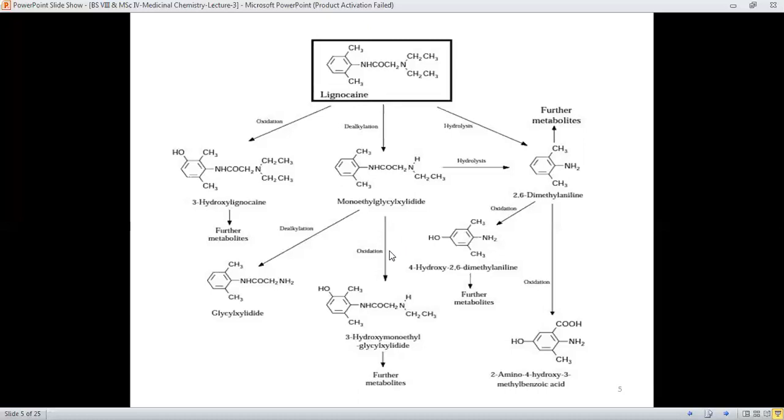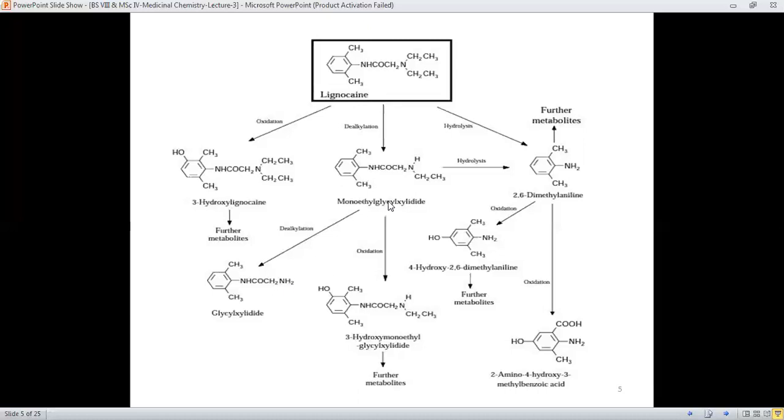It can attain this pathway to undergo oxidation. And the third pathway is concerned with the dealkylation of this monoethyl glycyl derivative, which will occur.